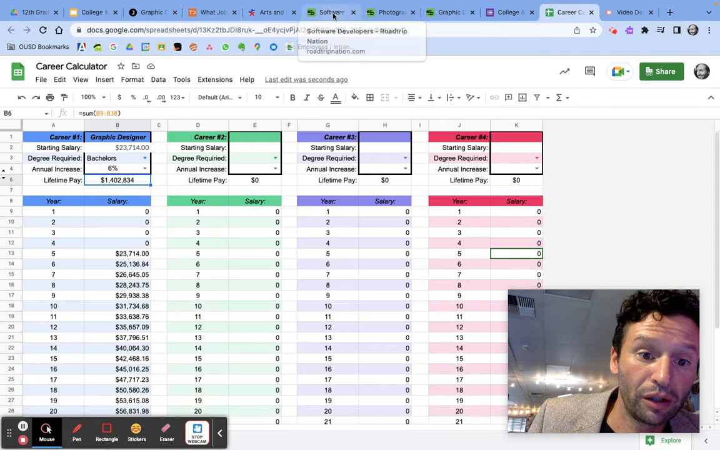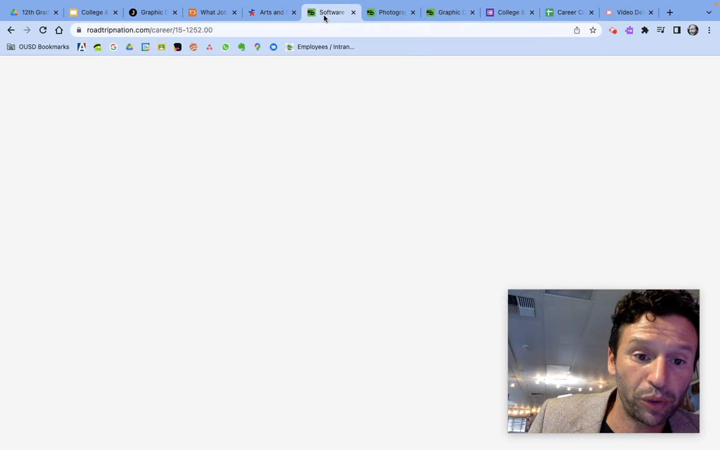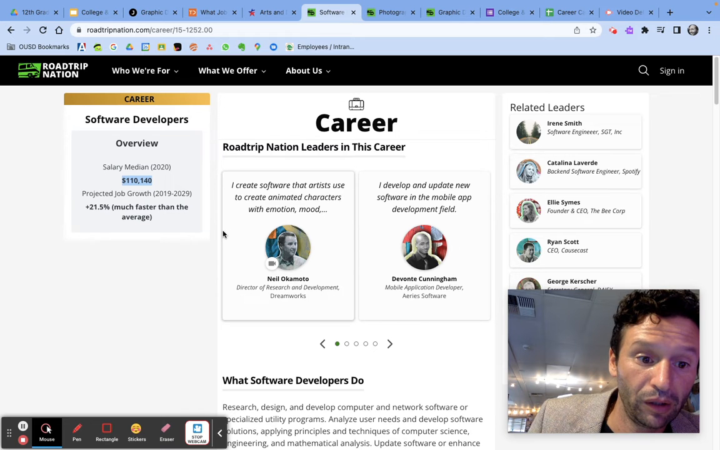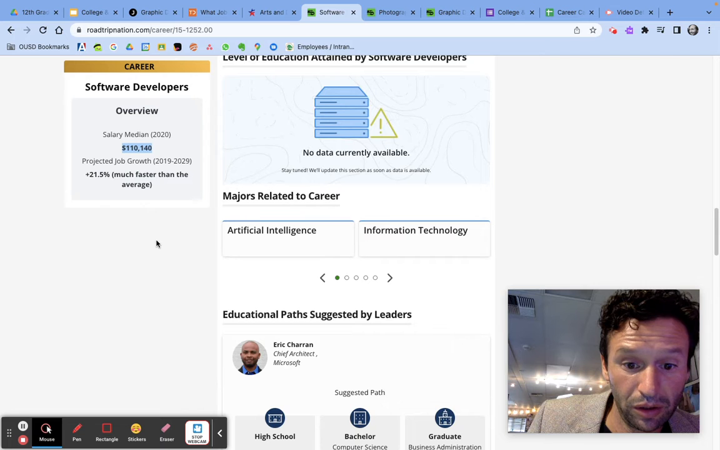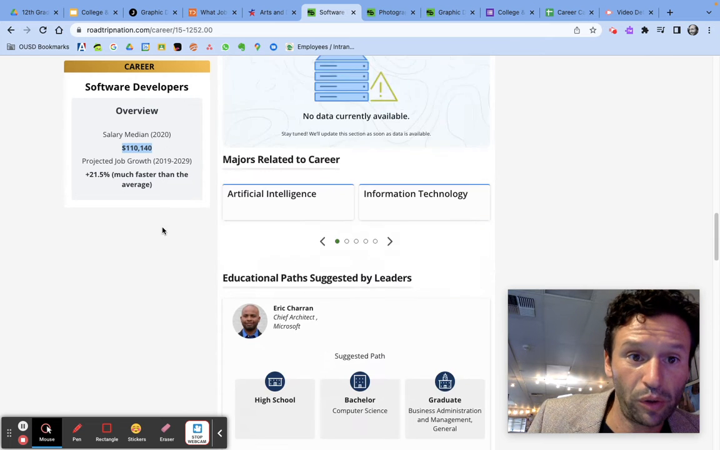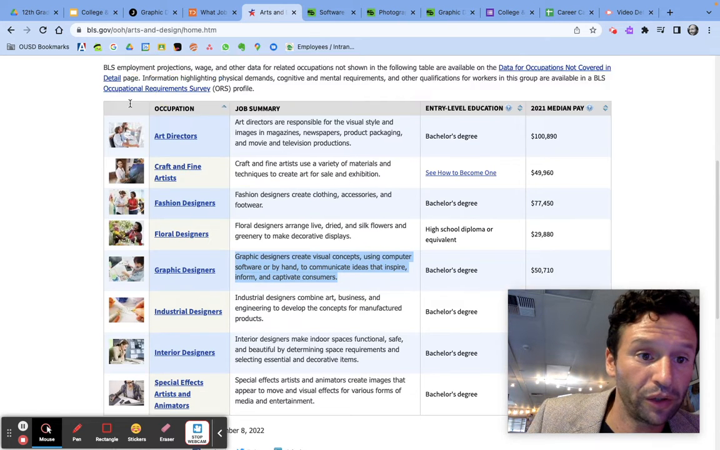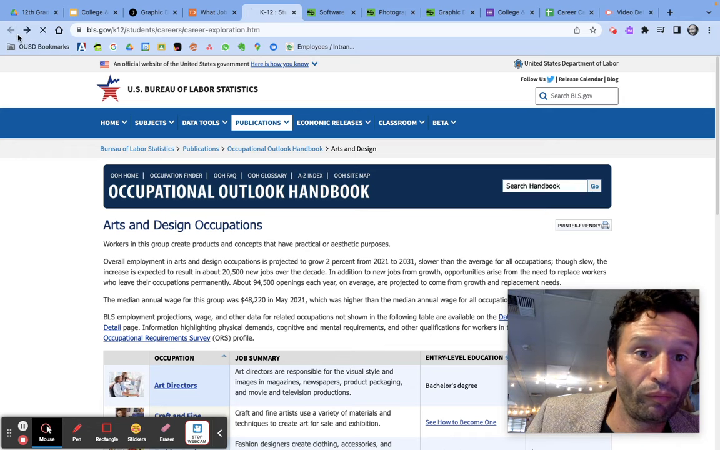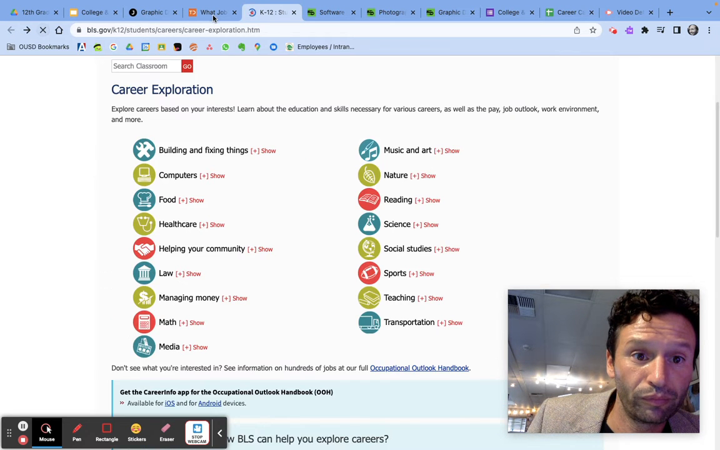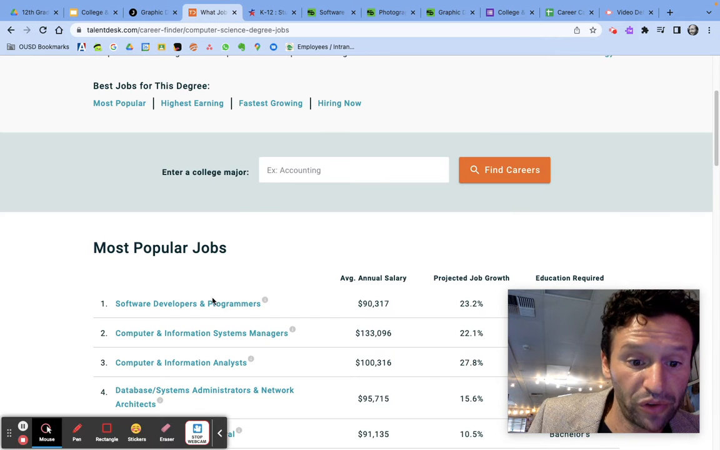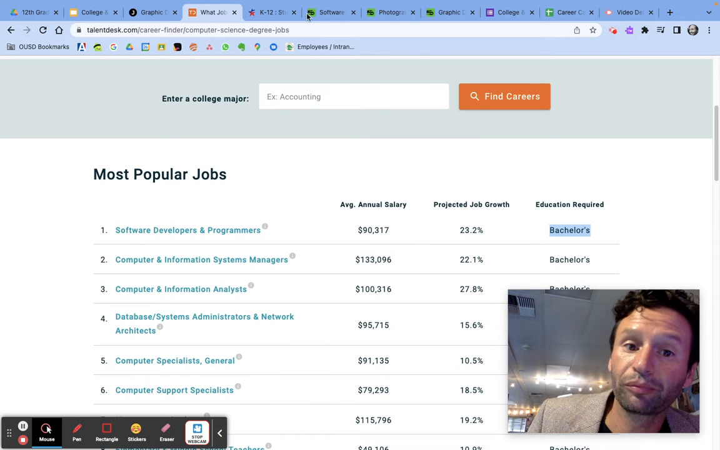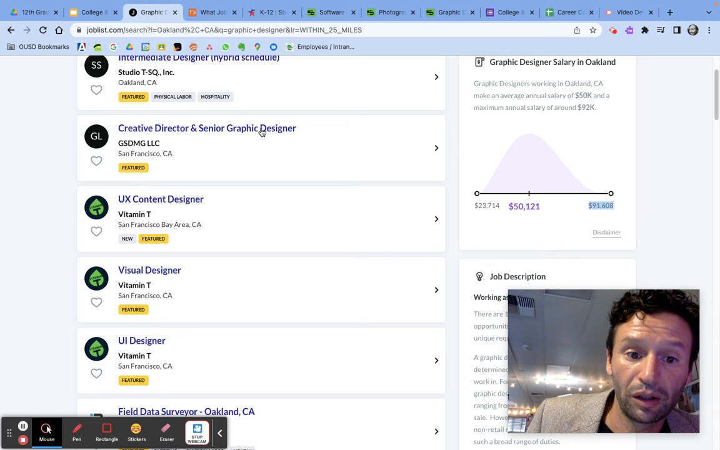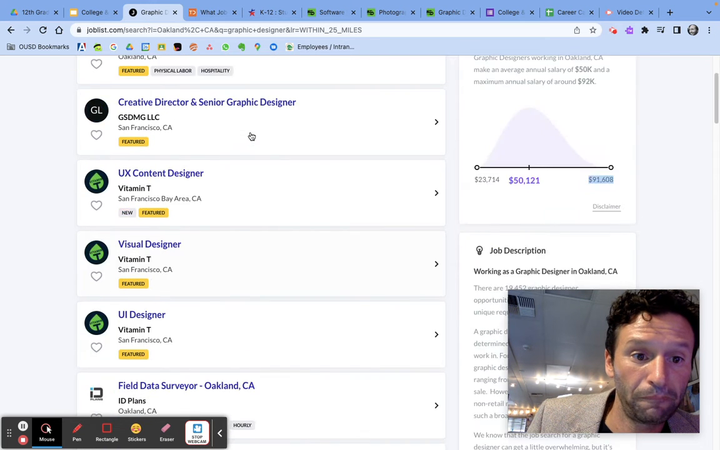Let's try software engineer. Okay, so to be a software engineer, this website doesn't show me. I'm going to look on this website. And maybe I'll look at this website too. Computer science software programmers need a bachelor's degree. I'm going to look it up right here too.